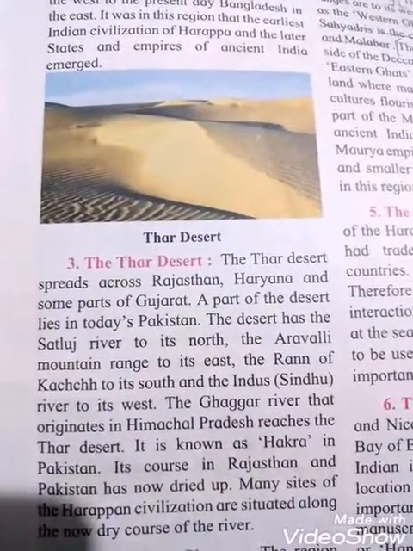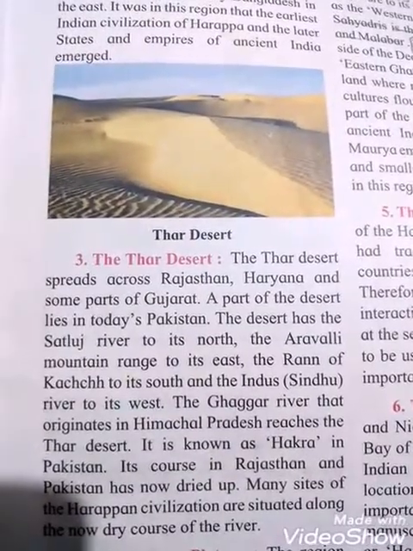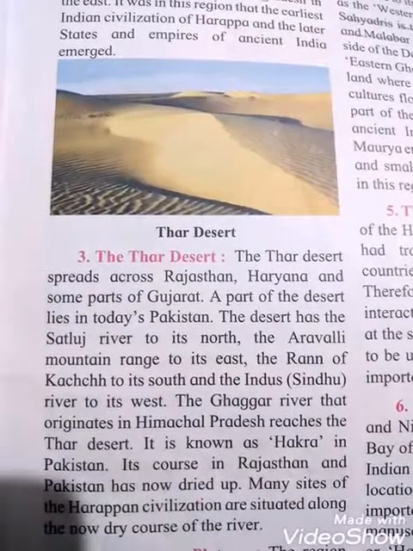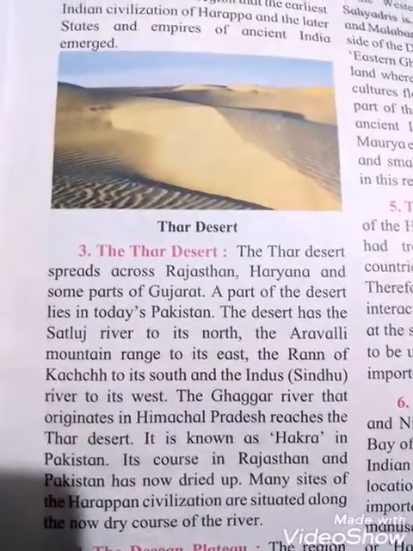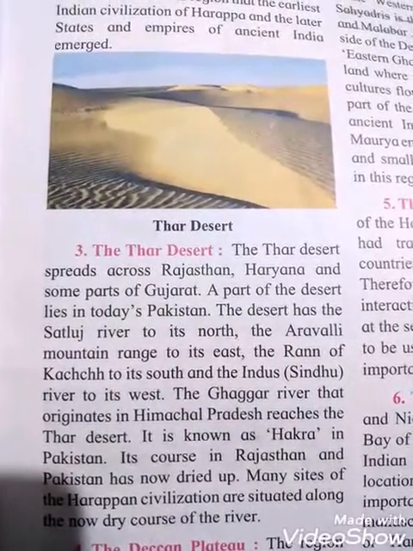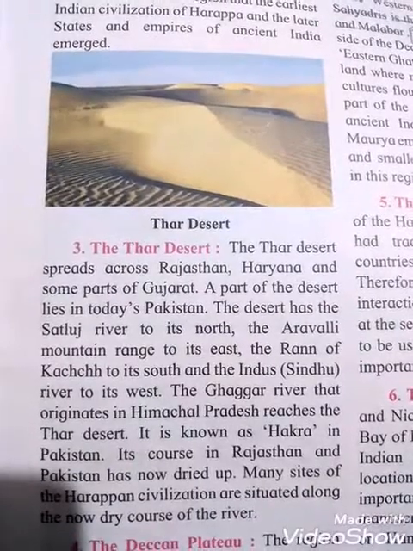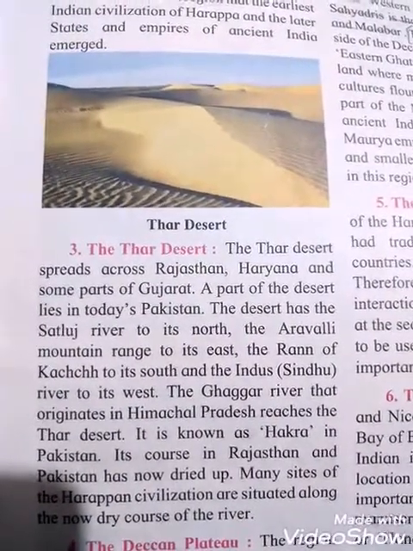Third point, the Thar Desert spreads across Rajasthan, Haryana, and some parts of Gujarat. So, students, this Thar Desert is spread across Rajasthan, Haryana, and some parts of Gujarat also. A part of the desert lies in today's Pakistan.